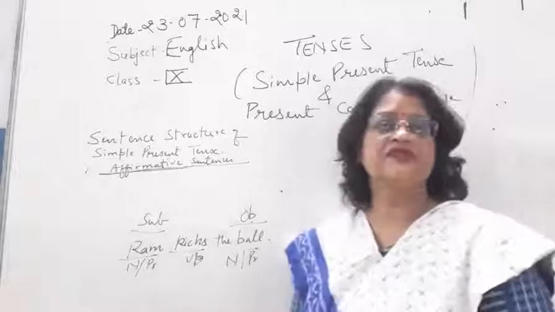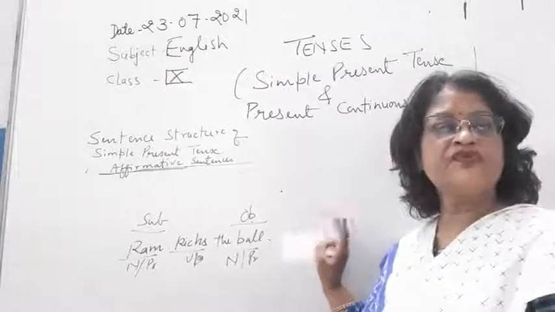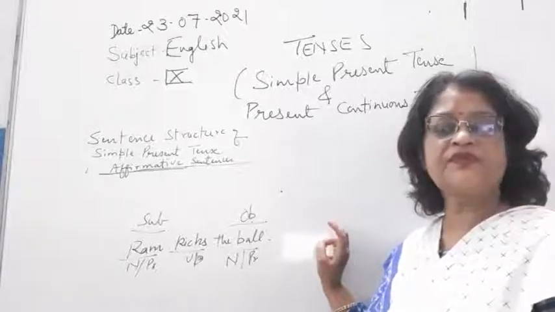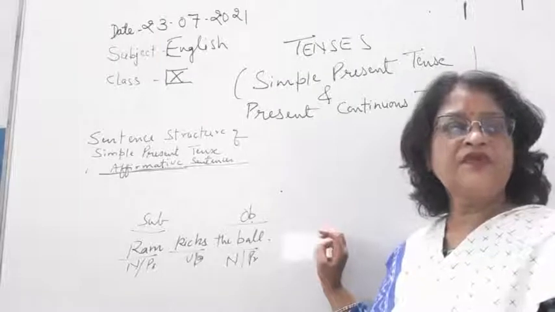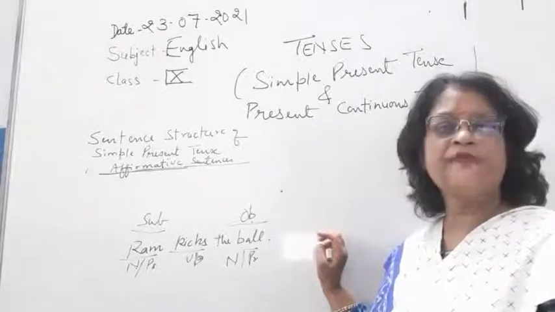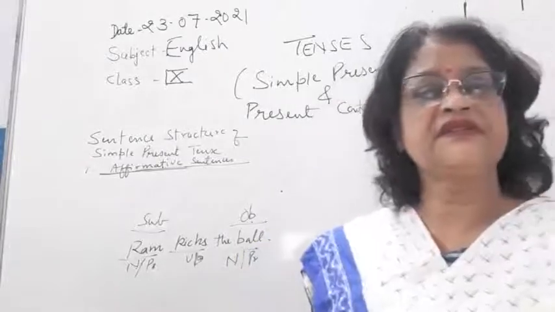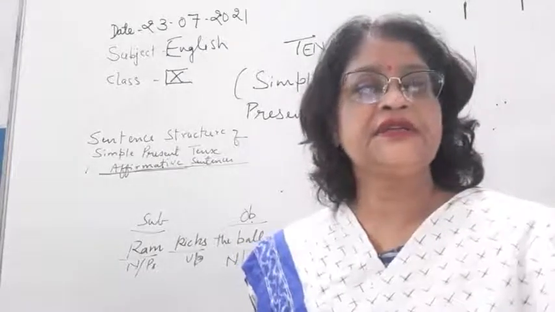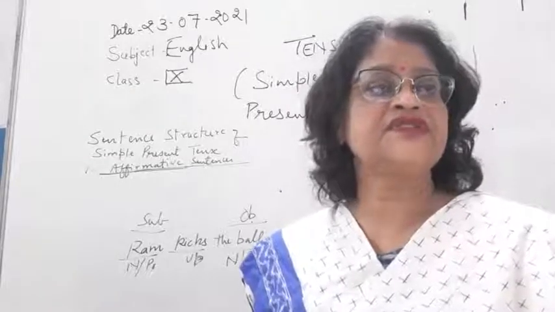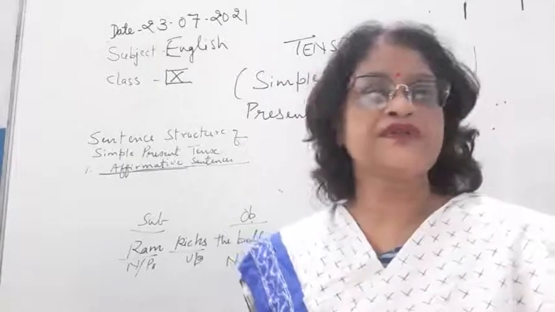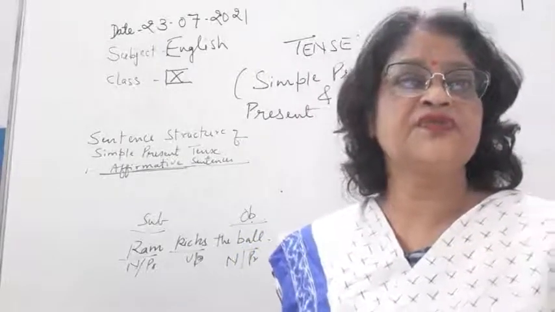So children, before understanding sentence structure, you have to know three types of pronoun. Pronoun of the first person is I and we. Pronoun of the second person is you or your. Pronoun of the third person singular is he, she, it, any name or anything. And pronoun of the third person plural is they, them. Okay, so this thing you should make clear.